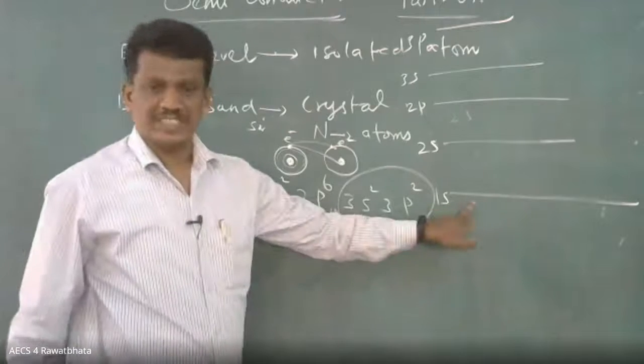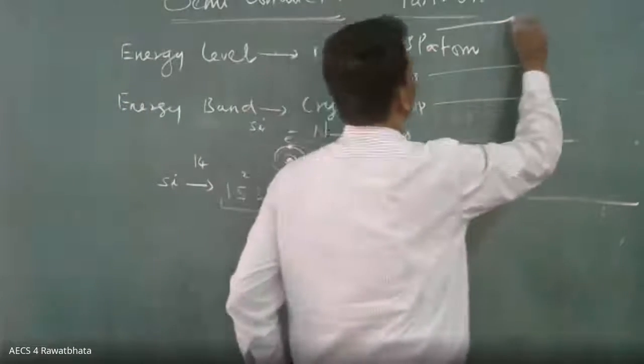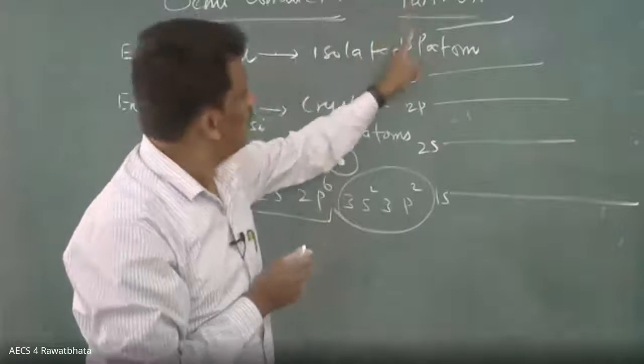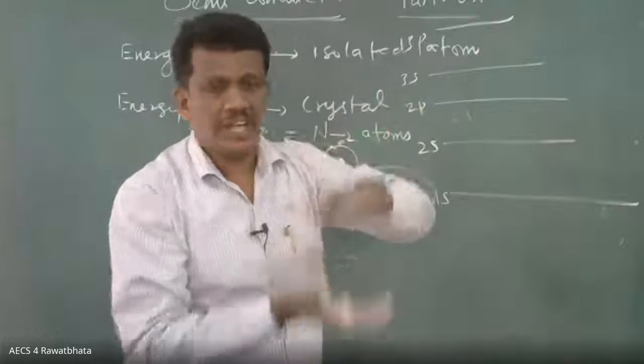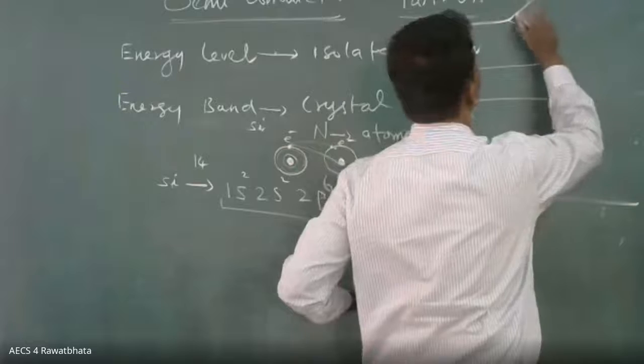This is innermost. Now if you move away, what will happen? Suppose 3p of one atom will similarly have interaction with the other. When they have interaction, you can see the energy changes.